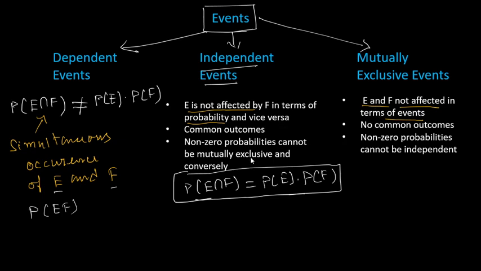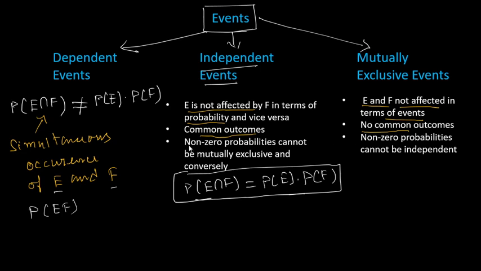Not only that, there are common outcomes in the case of independent events, but mutually exclusive events have no common outcomes.